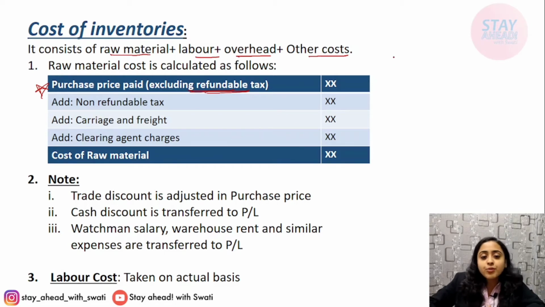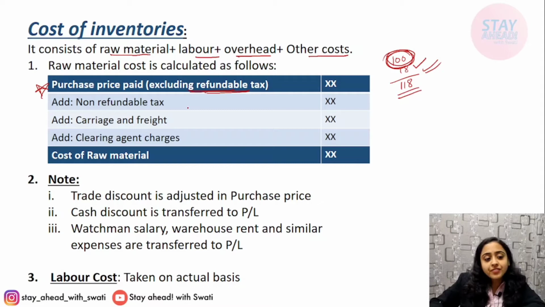For example, if you paid 100 rupees and 18 rupees GST, 118. Okay, if in case this 18 rupees is refundable, then you have to take purchase price of raw material only rupees 100. Okay, purchase price excluding refundable taxes, this will be excluded while calculating the value of raw materials.